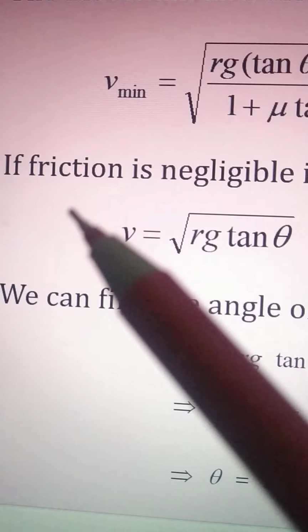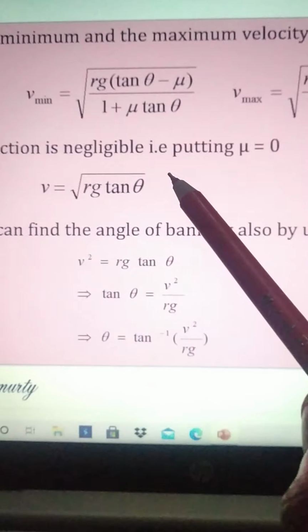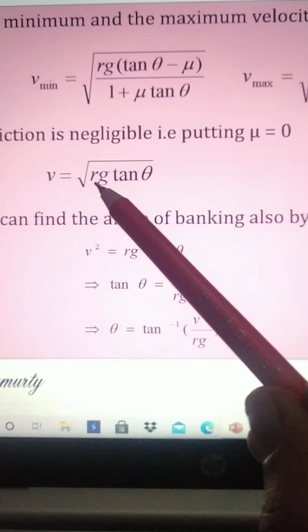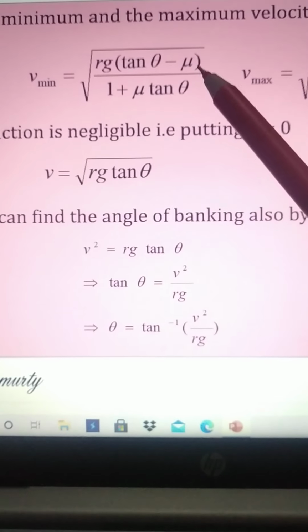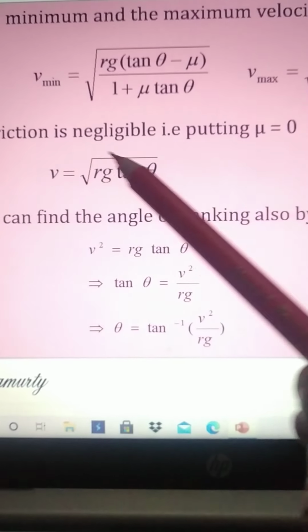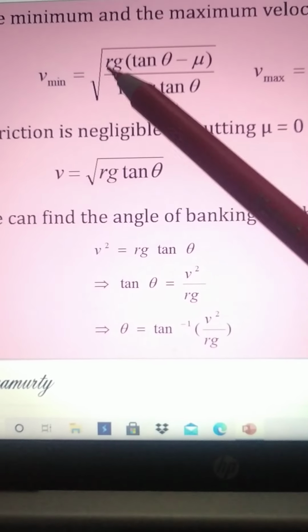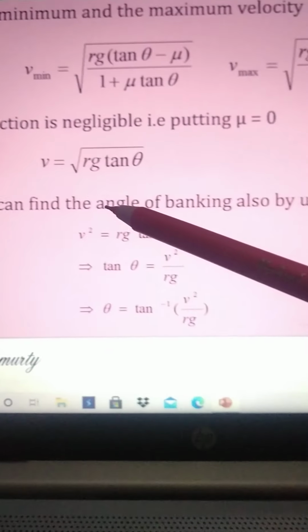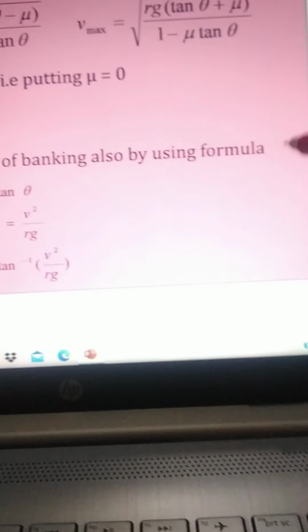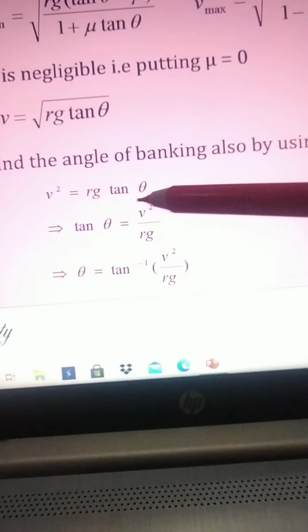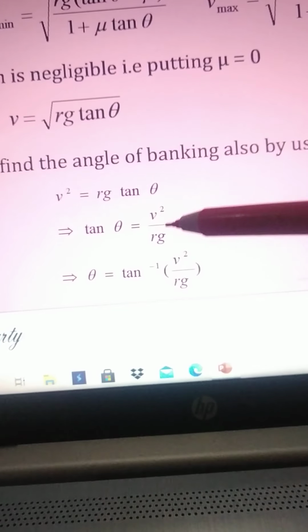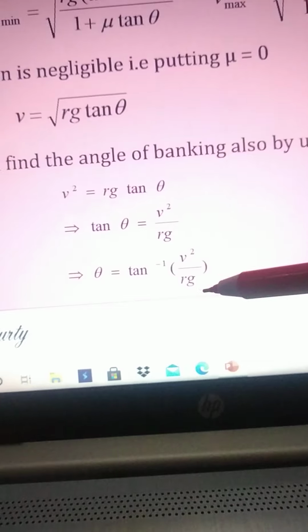Okay, so if friction is negligible, that is putting mu equal to 0, then we get V is equal to root of rg tan theta, because with mu equal to 0 we get rg tan theta upon 1. So we can find the angle of banking also by using the formula V square is equal to rg tan theta. Already we found it, but again let us see. Tan theta is equal to V square upon rg, so we get theta is equal to tan inverse of V square upon rg.